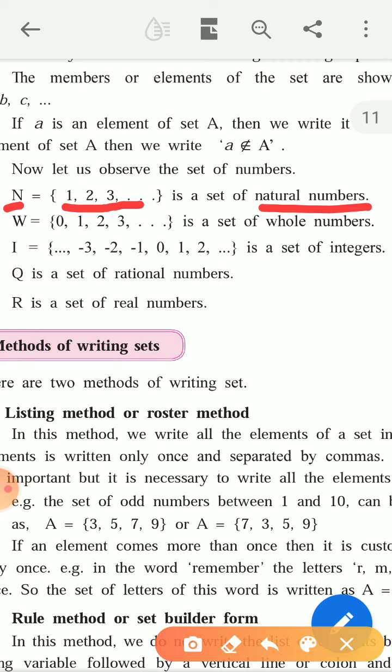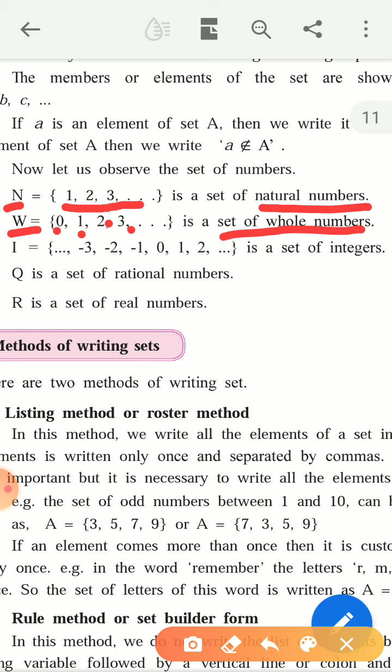Secondly, W means set of whole numbers, and in that set the elements are 0, 1, 2, 3, 4, 5 in that way up to infinite.